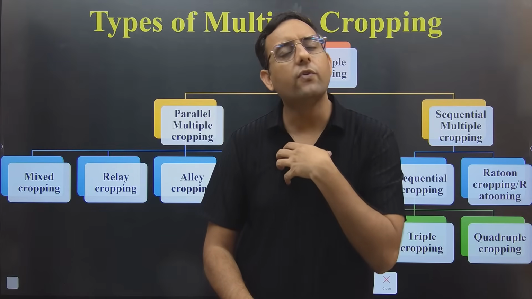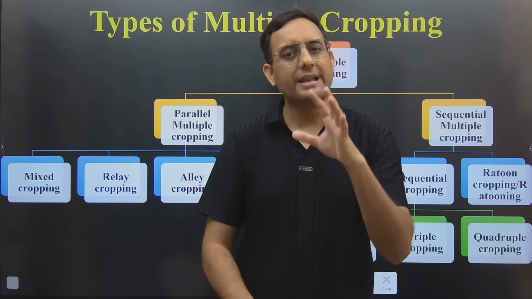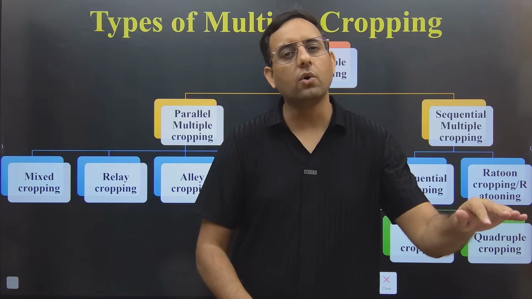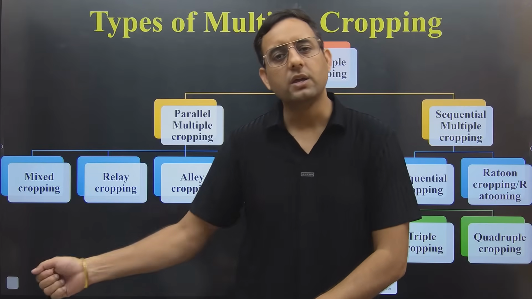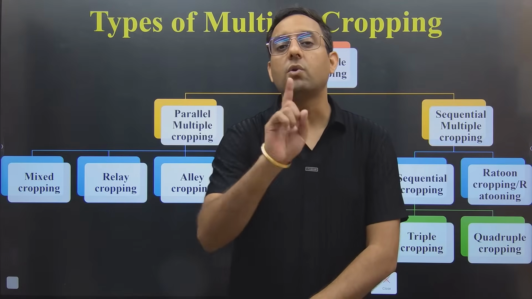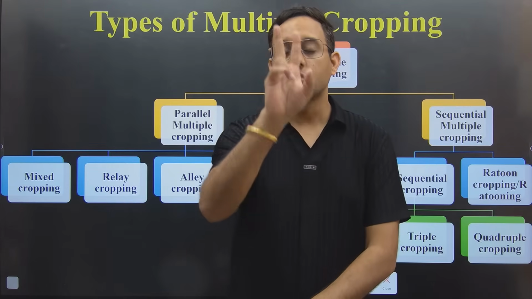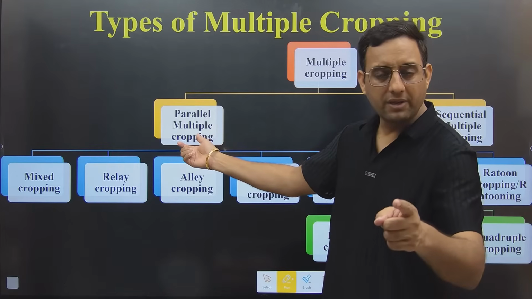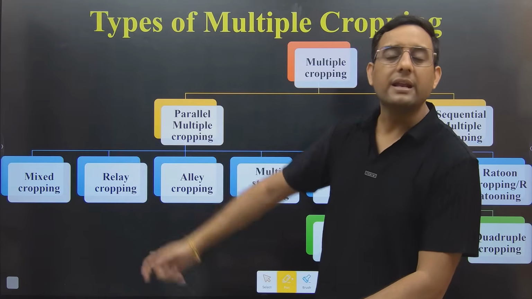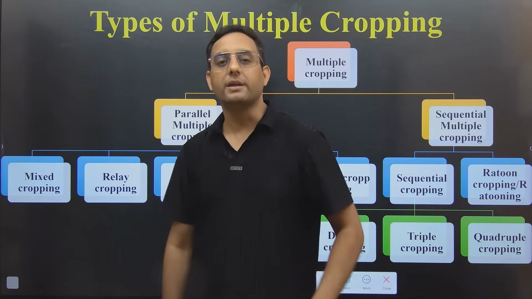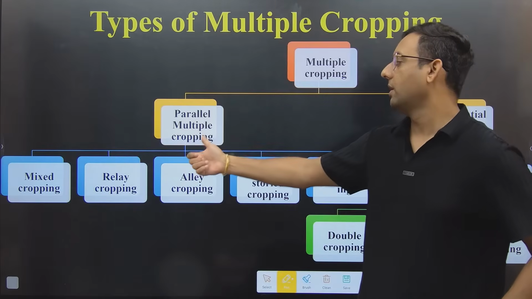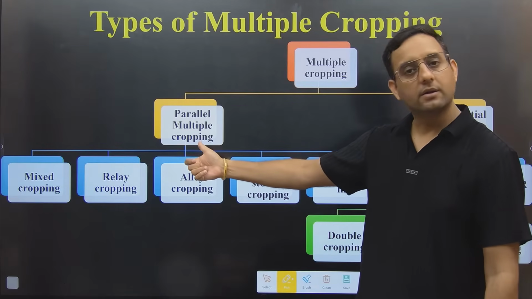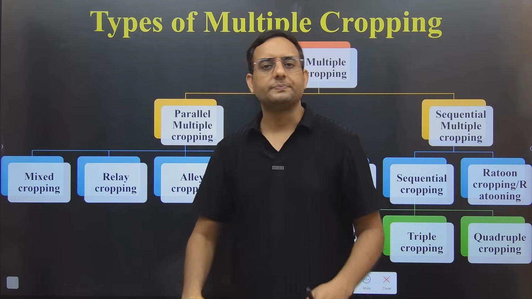But am I following any kind of fixed pattern, any kind of row to row method? No, sir, no fixed arrangement is there. You are simply broadcasting seed, but not one crop, two crops are there. So I am growing two crops at the same time. Can I call it parallel multiple cropping? Yes. And I am growing it without any fixed pattern. Can I call it mixed cropping? Yes. So mixed cropping is part of parallel multiple cropping. Clear? The next one is relay cropping.